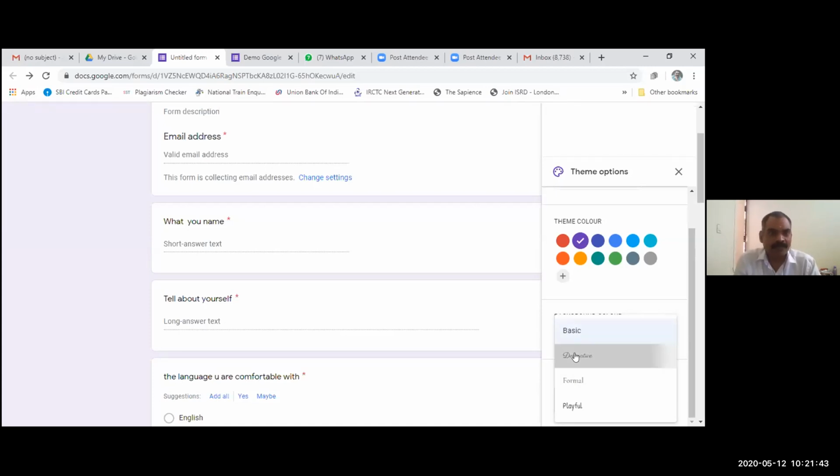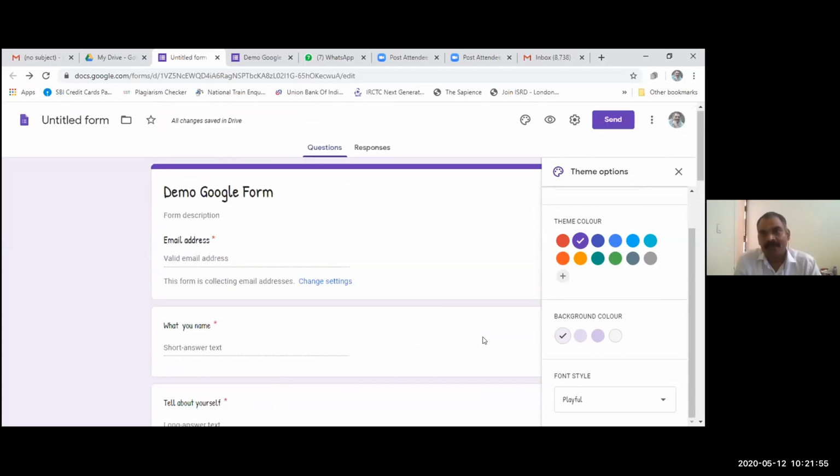So suppose I am clicking on the decorative one. Now all this comes in the decorative font, and then there is the playful type of font. In general, for educational purposes, we just use the basic one. Okay, so this is about the theme option.